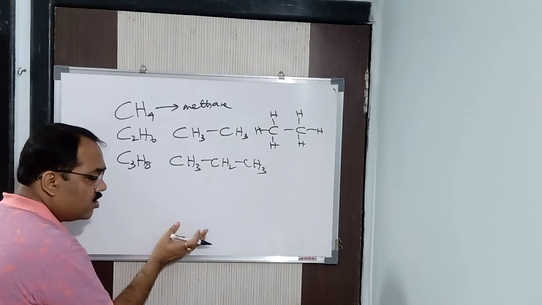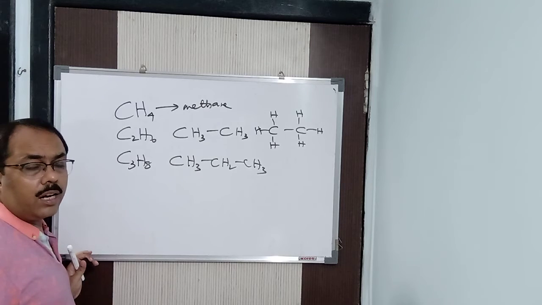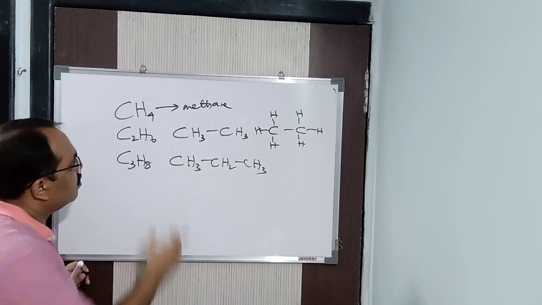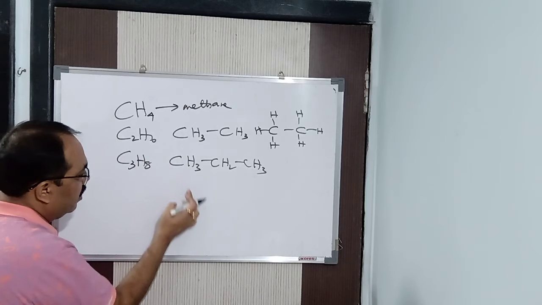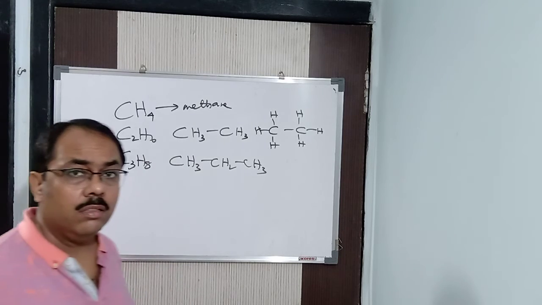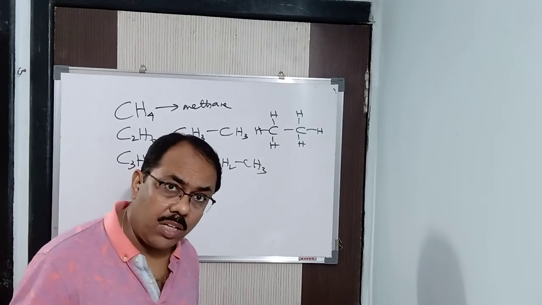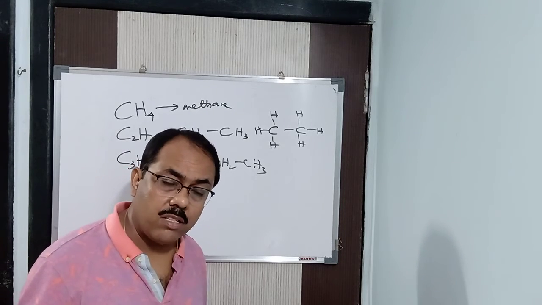You go on adding CH2 group to it, you will be getting the corresponding compound in that particular homologous series. So methane, then ethane, then propane, then butane, then pentane, etc. Similarly, in case of alkenes, the first compound is ethene. Then after that, propene. You add CH2, you will get butene. You add another CH2, you will get pentene. In this way, you will be getting it.